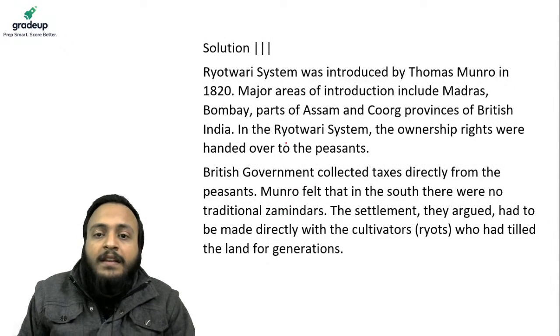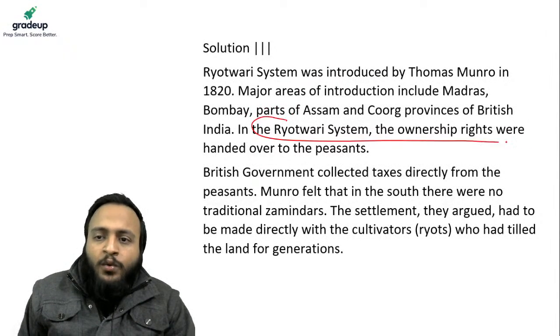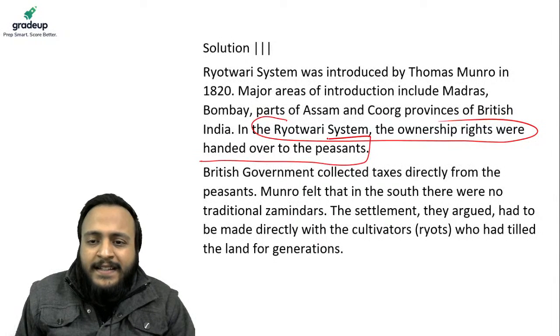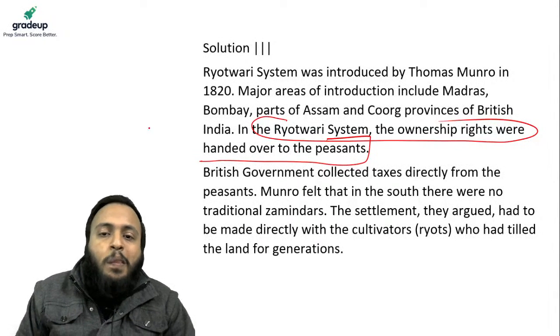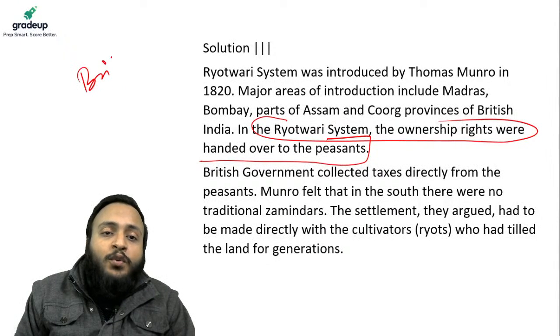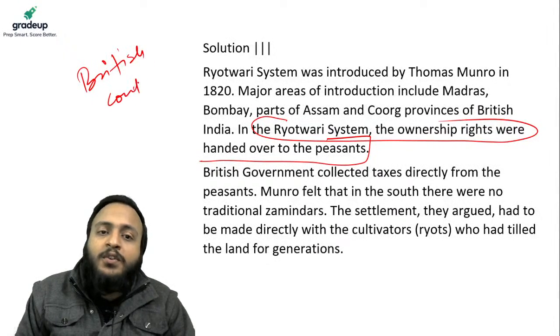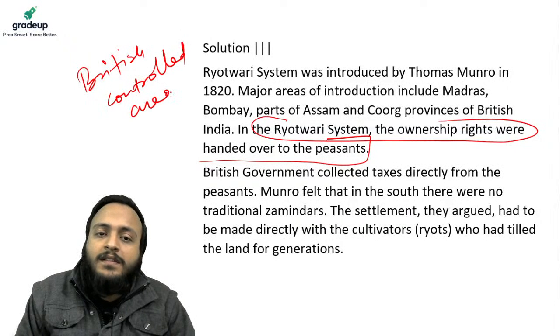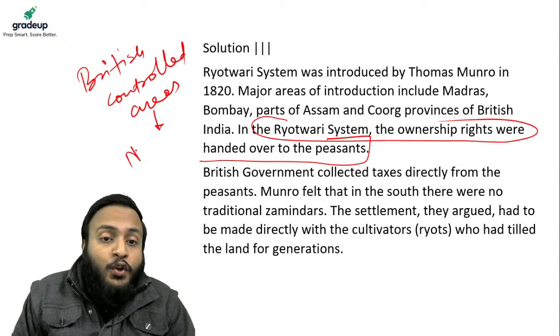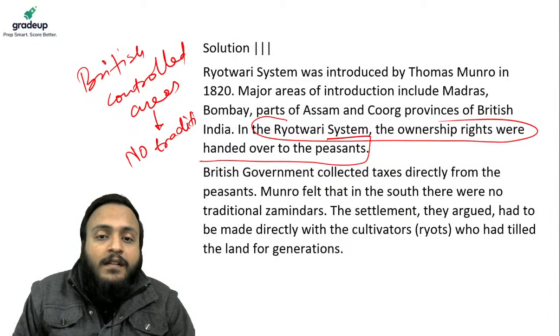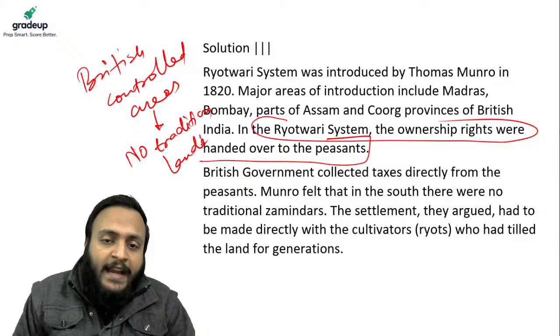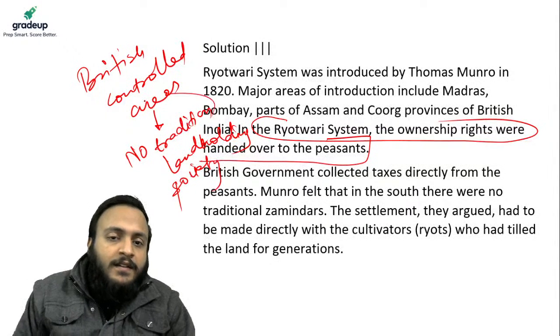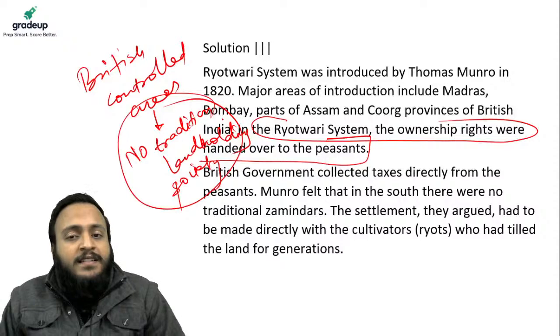Why? Because as you can see, guys, in this system the ownership rights were handed over to the peasant, because in the British controlled areas there were no traditional landholding societies. Okay, landholding societies. So therefore, guys, this should be the answer.